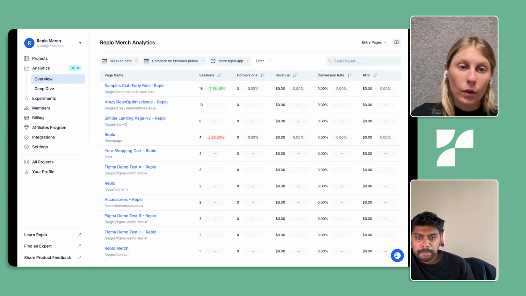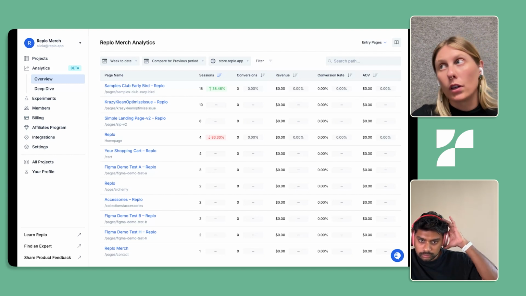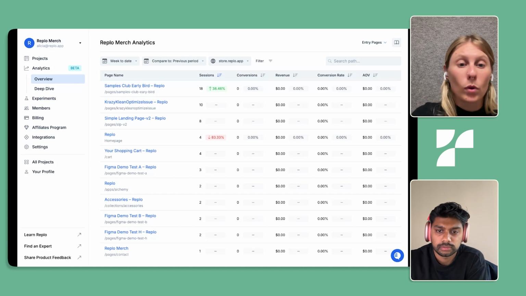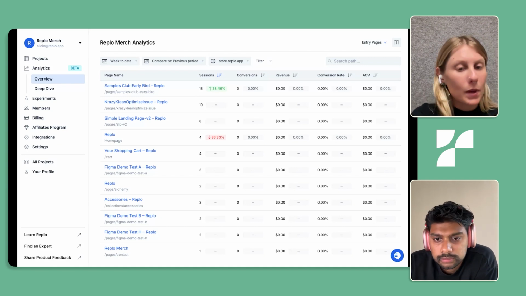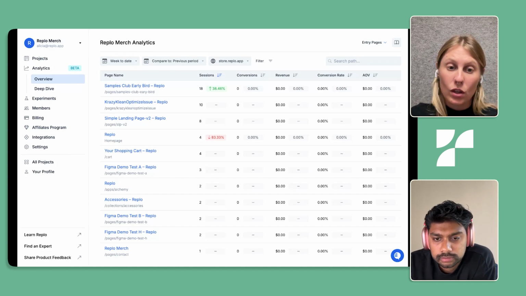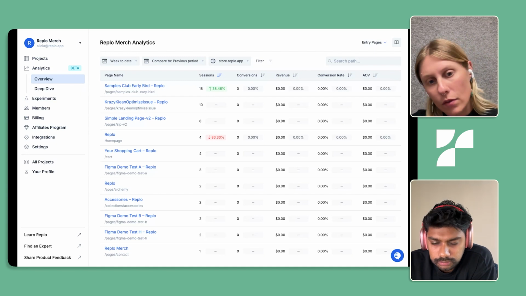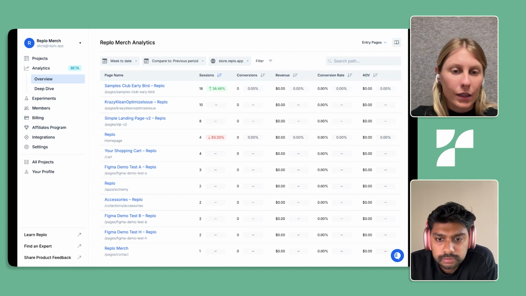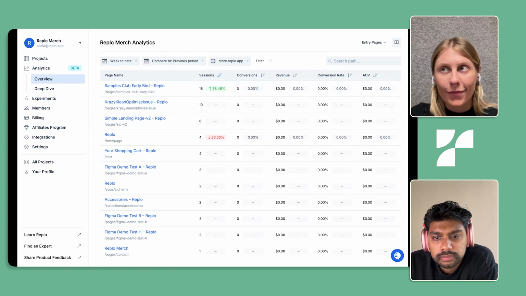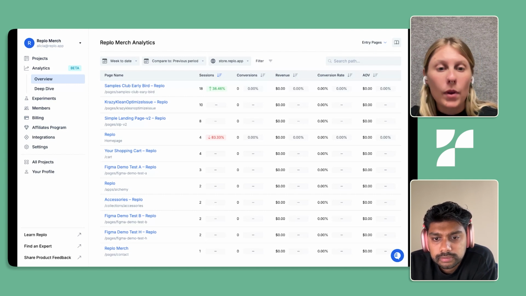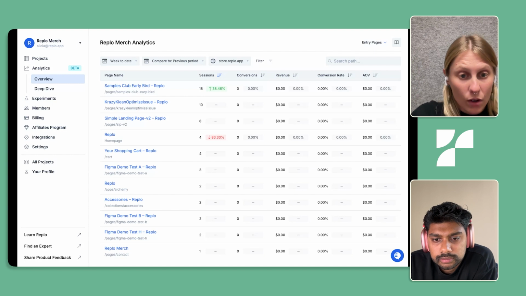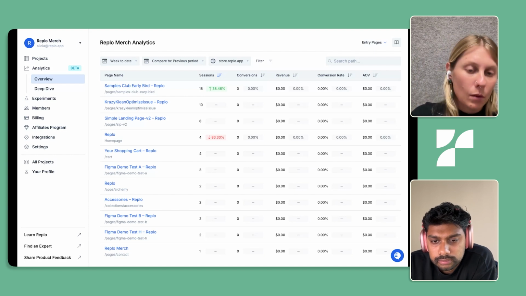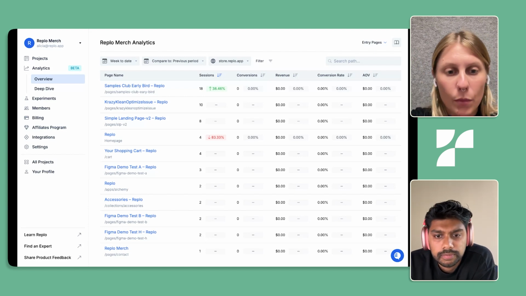So we've seen people have a page with a very unexpected high conversion rate. And maybe it's one of their product pages, and they're seeing that for some reason people going to this product page, it's not the first page they visit, it's just a page that they're visiting in the session, but it has a super, super high conversion rate for some reason. And so they can go look at that page and see, well, this one is converting a lot higher than my other products. And I don't know why right now, but now I see an indicator that it is converting a lot higher than my other pages, and I can dig more into that example.